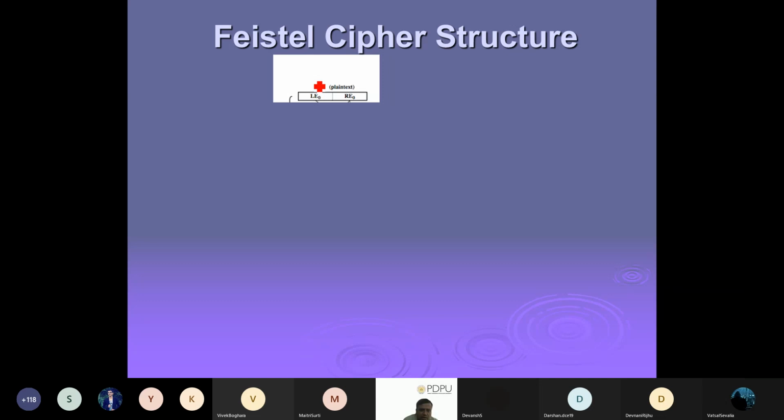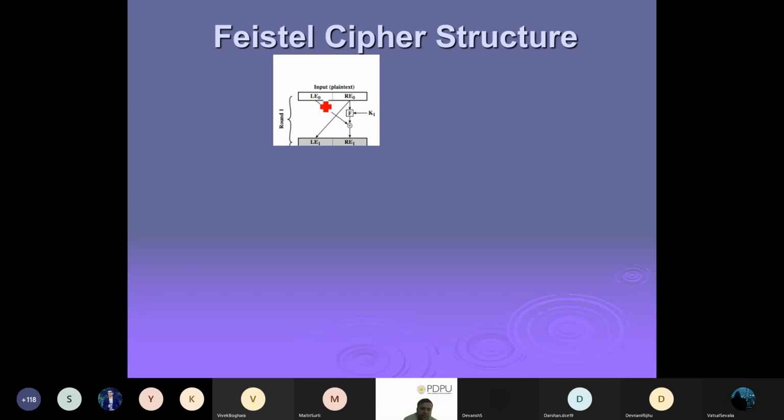So consider this is our plain text. As I told, the plain text is divided into two parts, left and right. For example, if I have 64 bits, it is divided into a 32-bit left part and a 32-bit right part. They have used the convention LE0 and RE0, where LE0 means the left part at round 0 and RE0 the right part at round 0 in the encryption process. Now look at this particular structure.